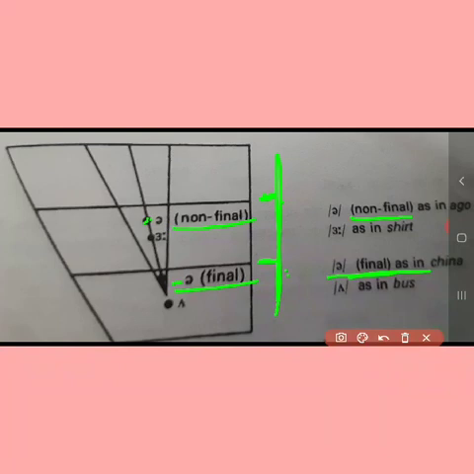Now let us go to the second of the central vowels, that is long, as in shirt, as in bird. Okay. Now it is produced here, that is between the half close and half open position. The tongue, that is the central part of the tongue, is raised to this height.